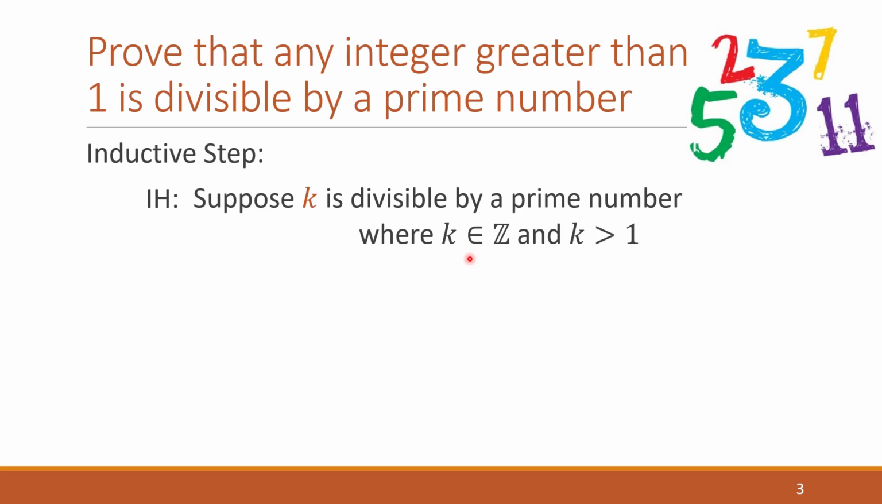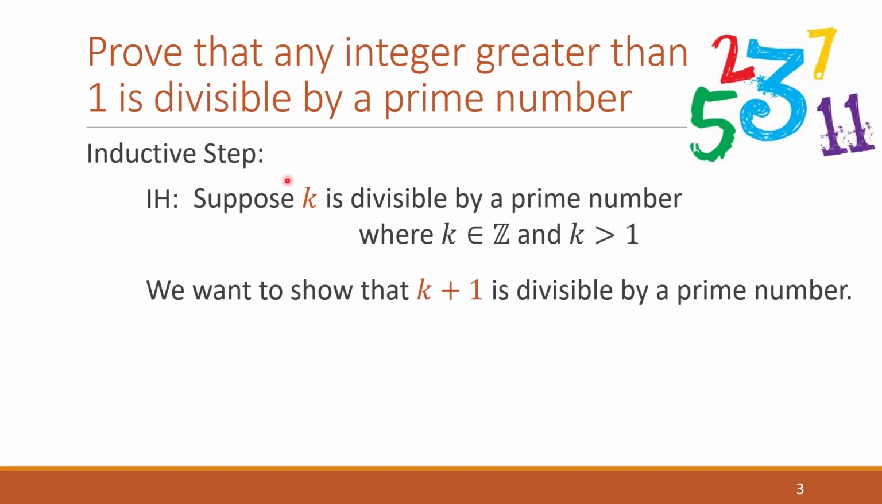And now we want to think, what do we want to show? Well, in proofs by induction, we always want to show that this thing is true for k plus 1. So we want to show that k plus 1 is divisible by a prime number. Coming up with the inductive hypothesis and what we want to show should be becoming fairly straightforward at this point. We always take what we're trying to prove, suppose it's true for some k in the range we're looking at, and then show that the property is true for k plus 1.